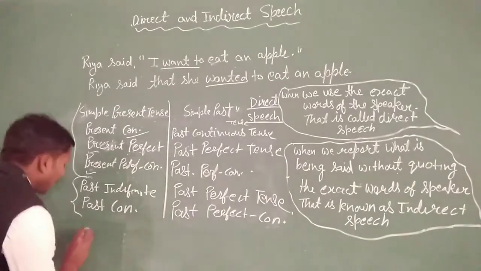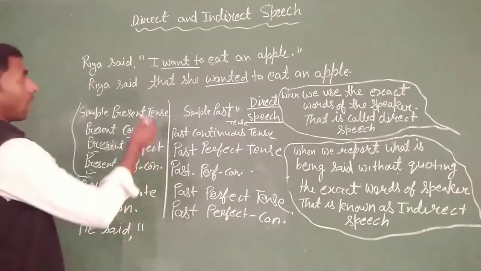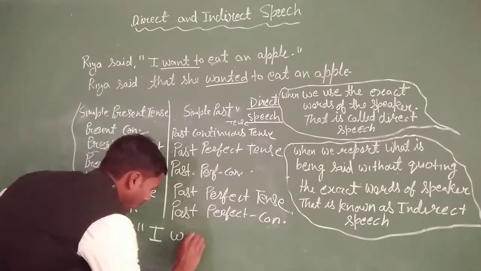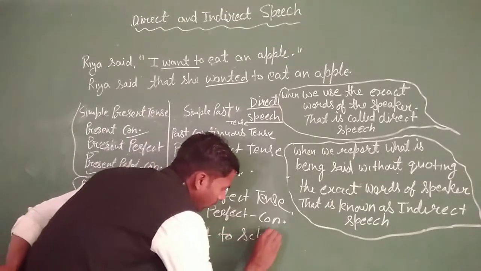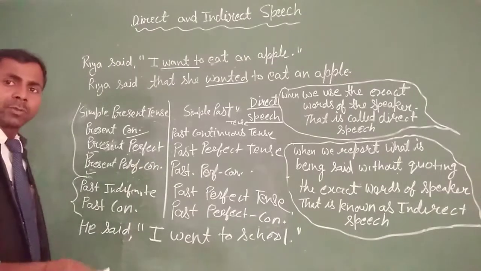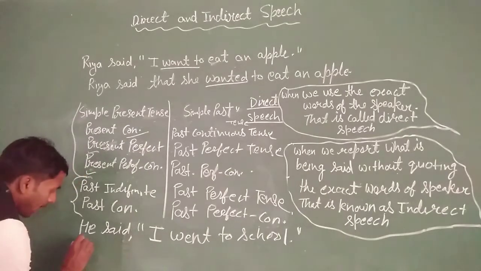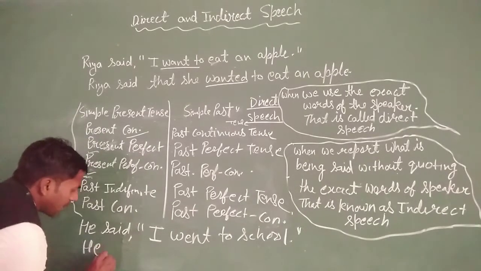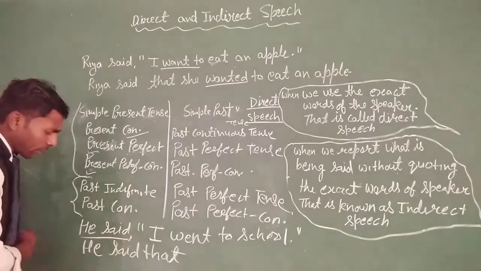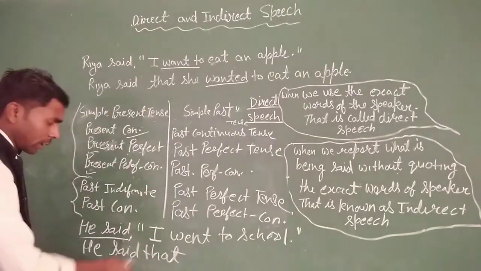Okay, and I gave you an example of the past tense, like he said, "I went to school." So when we change it into the indirect speech, we use some changes and make it indirect speech, like "he said that." Then the reporting verb is past tense, so we can change the reported speech by the rules of indirect speech.